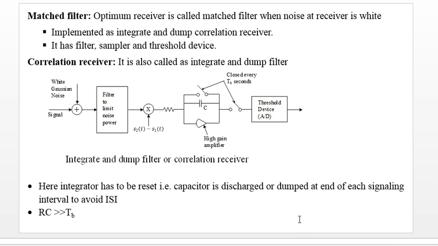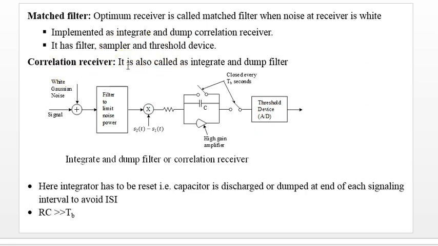Now, what is a matched filter? This optimum receiver is also called a matched filter when the noise at the receiver is white. When white Gaussian noise is there, it is said to be the matched receiver or matched filter. It is implemented as an integrate and dump correlation receiver, or it may be implemented with a filter, sampler and threshold device.